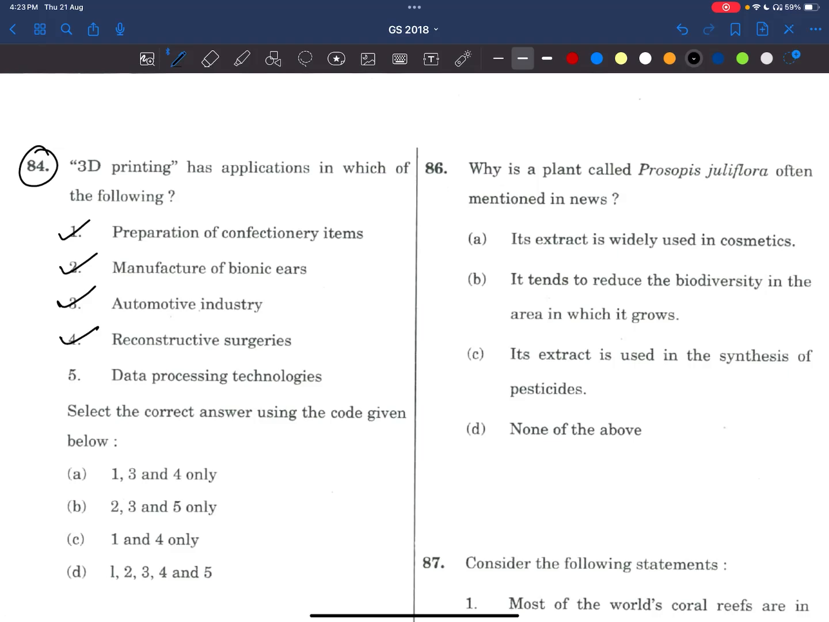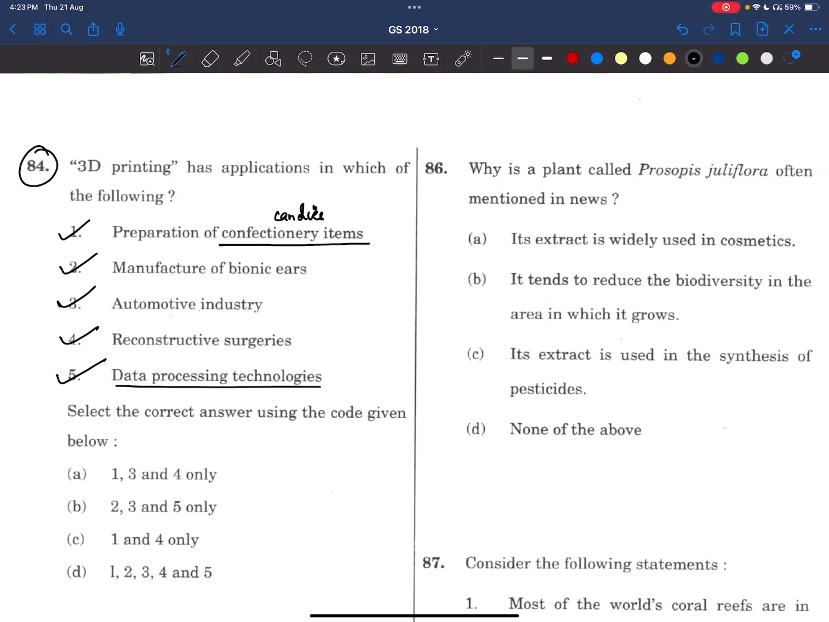They are printing the heart of the person by taking the stem cells. Right, data processing technologies. Yes, see, without data processing, how can there be 3D printing? Right now, see here, confectionery items. Please don't get confused here. It is just like candies, sugar coated chocolates, all these things.